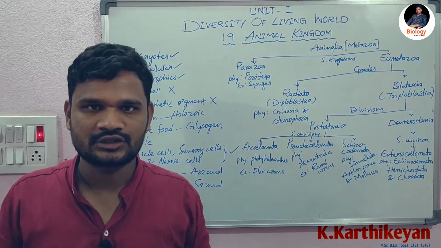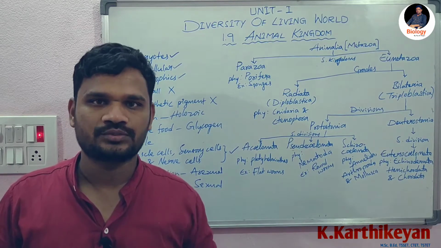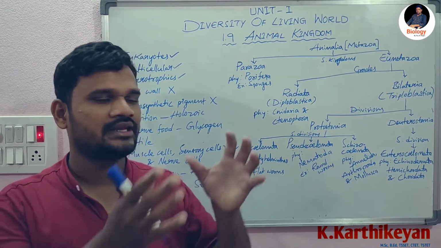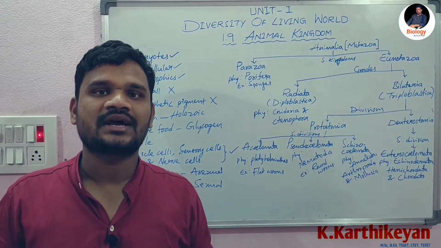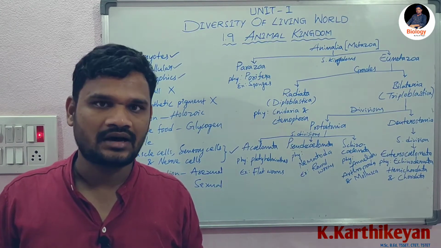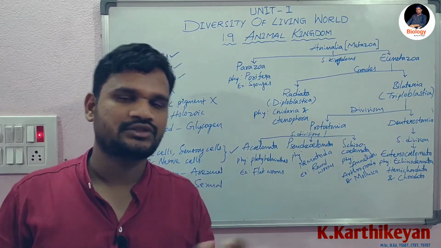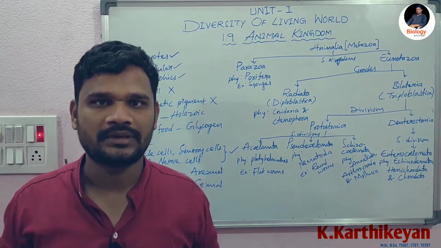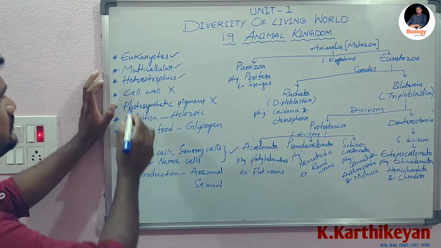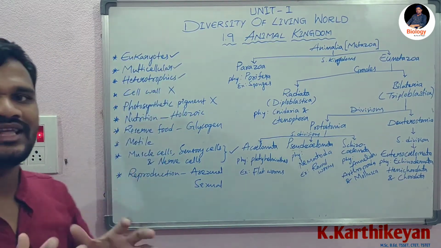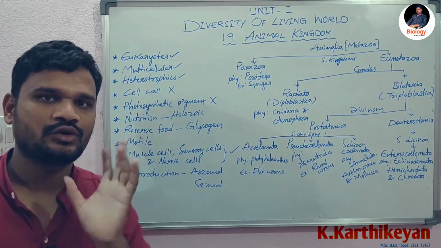Animals are heterotrophs. Heterotrophs means they depend on other organisms for their food material, right? Saprotrophs means they depend on dead animals or dead plants for their food material. All the kingdom Animalia organisms are heterotrophic in nature, that is, they depend on other organisms for their food material.